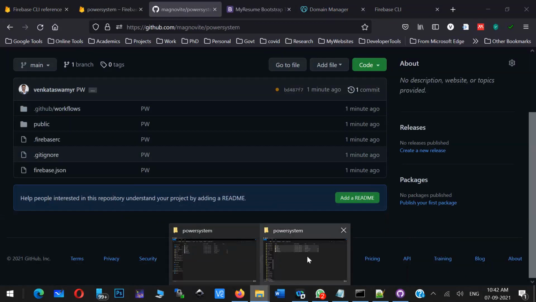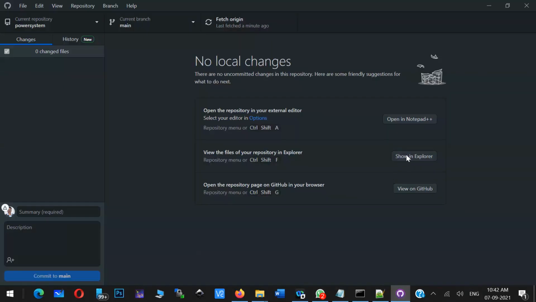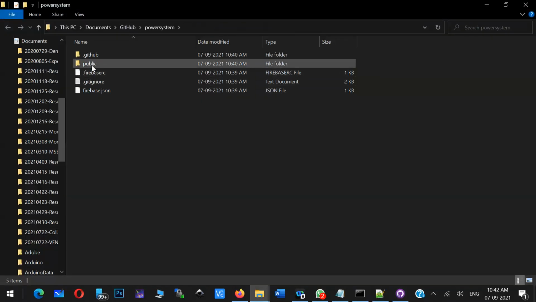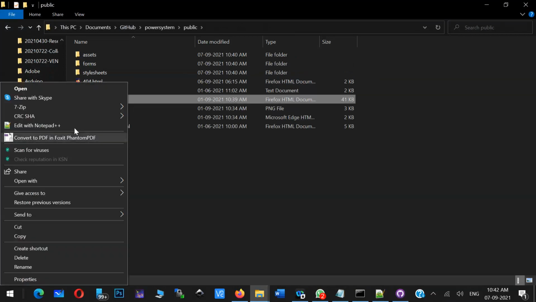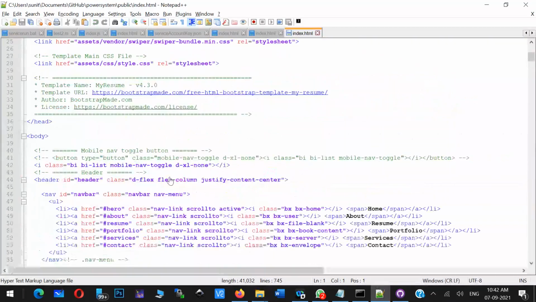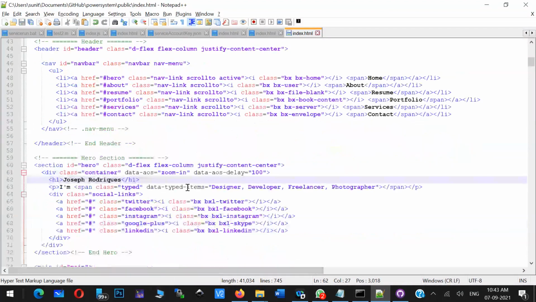Now what I'll do, I'll go to GitHub directory. So this is basically a GitHub directory. In GitHub directory, I'll just modify something, say maybe the main HTML page. I'll just make some changes. Okay, something like that. So I just made some changes.